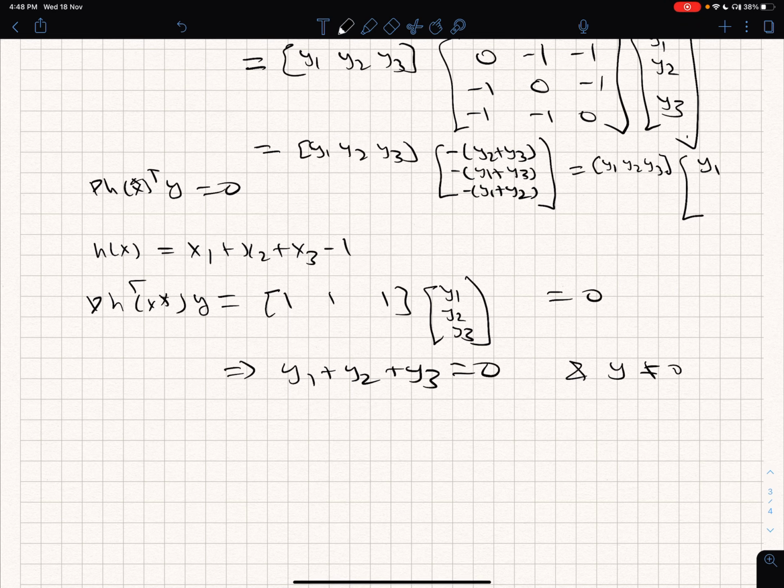Then similarly, minus of y1 plus y3 is just y2, and minus of y1 plus y2 is just y3. And so on the restricted null space, this is going to be equal to y1 squared plus y2 squared plus y3 squared, which is strictly greater than 0 for all y not equal to 0.